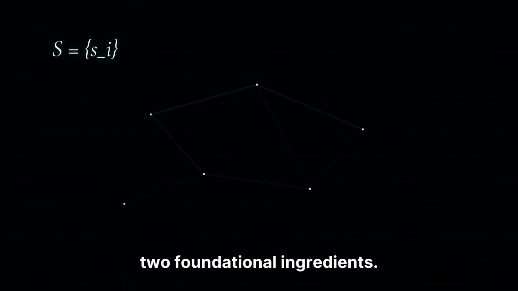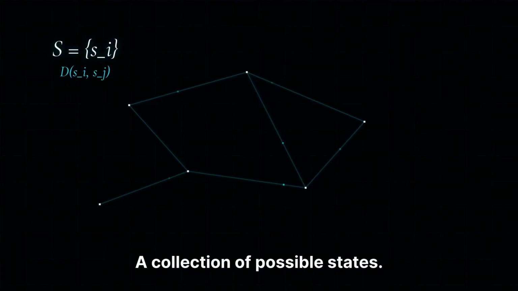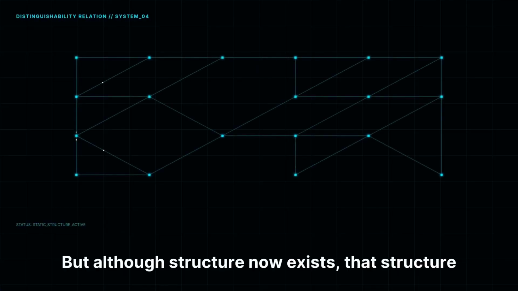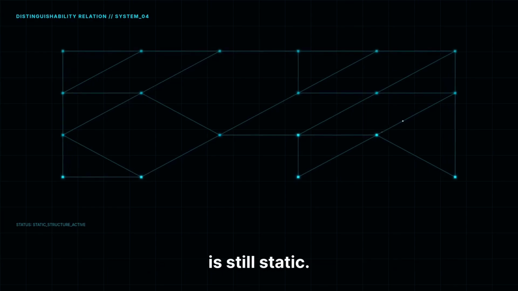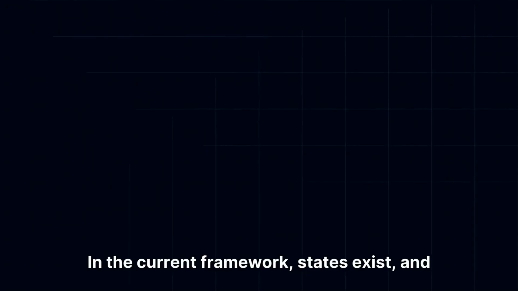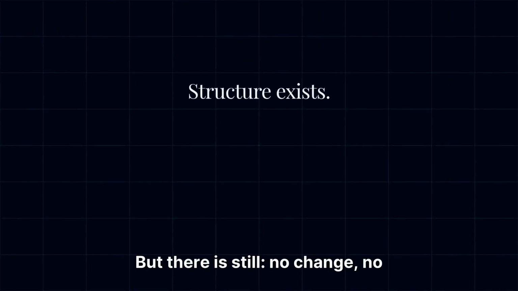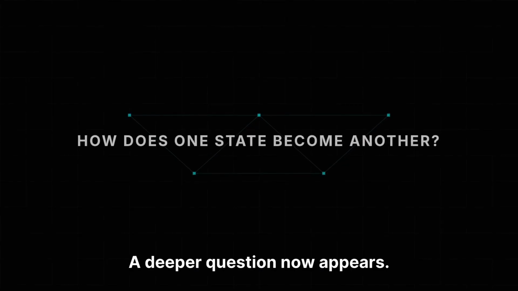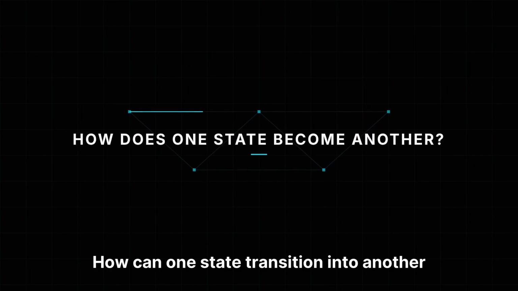Up to this point, we have constructed two foundational ingredients: a collection of possible states, and a distinguishability relation between them. But although structure now exists, that structure is still static. In the current framework, states exist and differences exist, but there is still no change, no ordering, no before and after. A deeper question now appears. How can one state transition into another state?